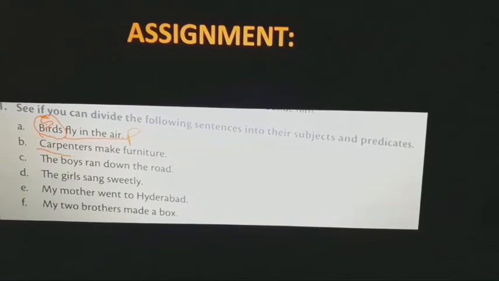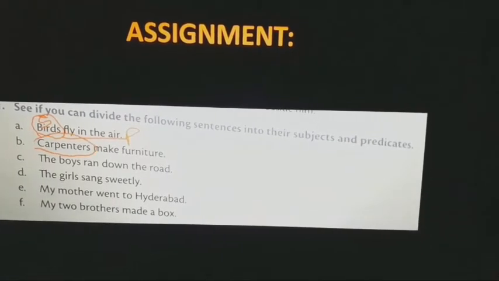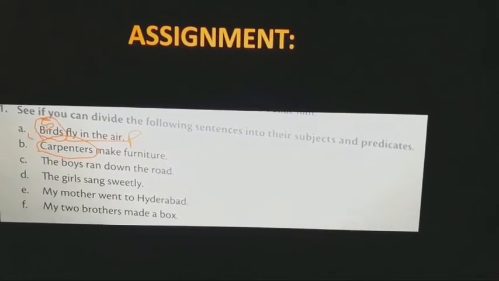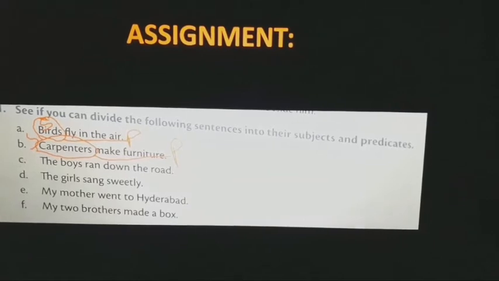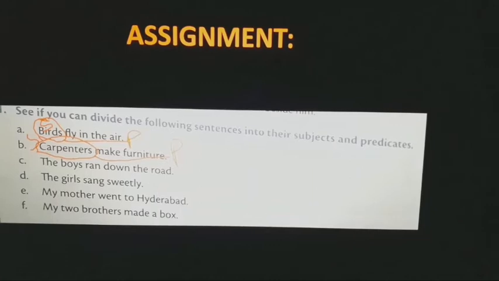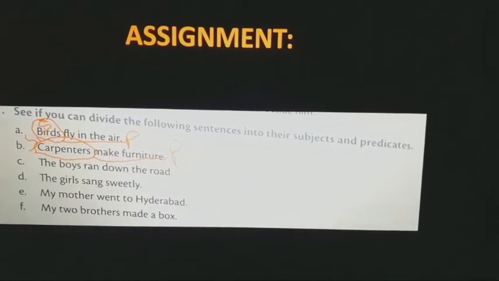Here, carpenters make furniture. I'm circling carpenters because it is our subject, and make furniture I'm underlining because these are predicates. So this way you can circle subject and underline predicate in your book.